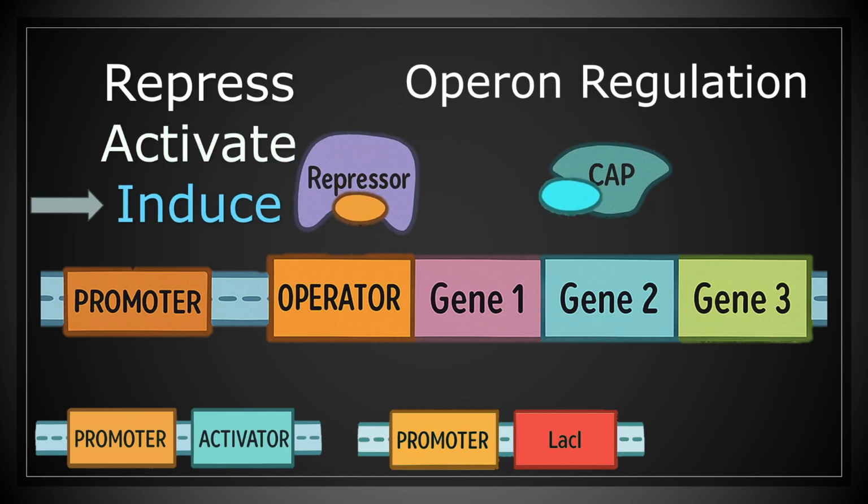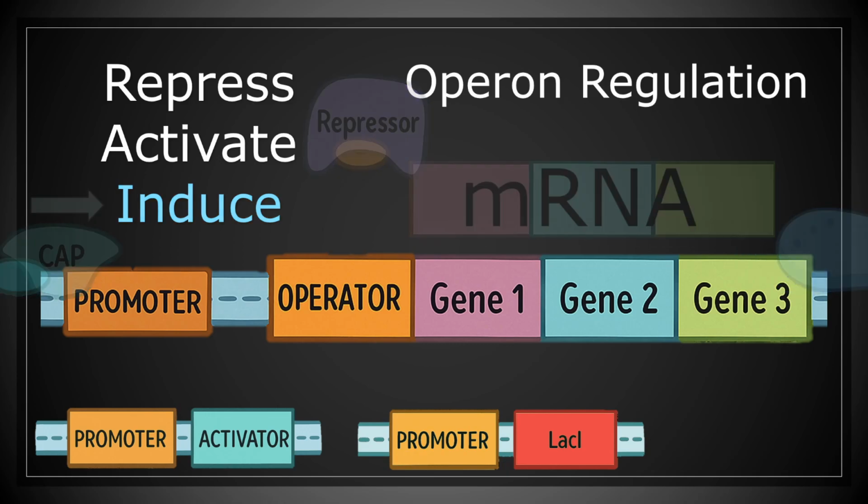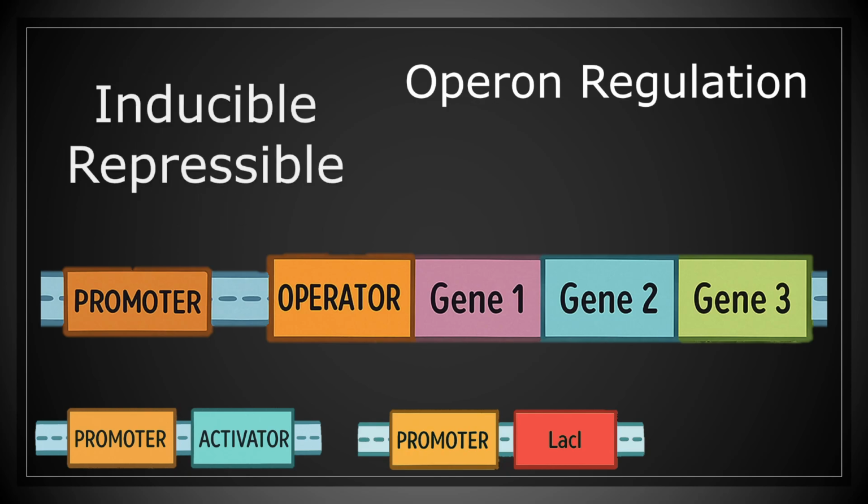In induction, an inducer binds a repressor or activator, changing its shape to promote transcription. These mechanisms let the cell turn genes on or off depending on what's going on in its environment. Because of these regulatory mechanisms, operons are often described as either inducible, normally off but turned on, or repressible, normally on but turned off when not needed.